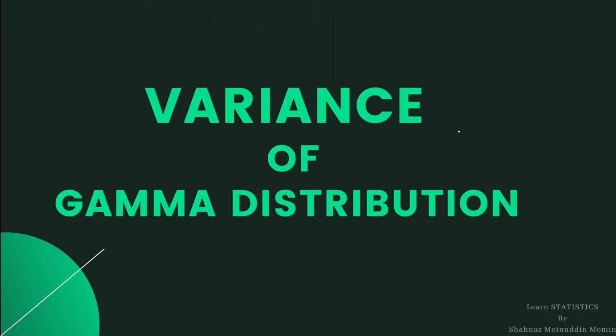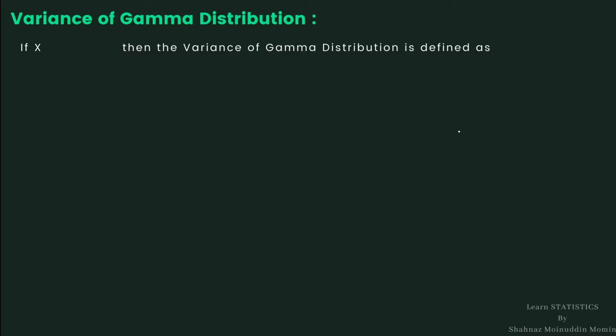Now we shall calculate the variance of gamma distribution. So let us start with the definition of variance of gamma distribution. If x follows gamma(theta, n), then the variance of gamma distribution is defined as variance of x is equal to expected value of x square minus expectation of x, bracket square.